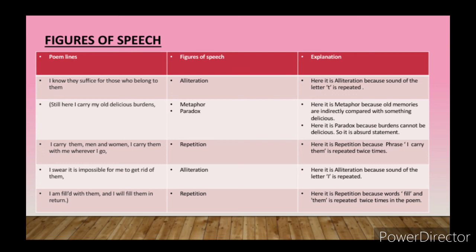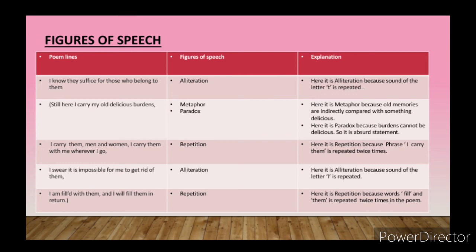I carry them, men and women, I carry them with me wherever I go. Students, while seeing it, "carry them" is coming twice. So what do we call it? Yes, repetition, because the phrase "I carry them" is repeated. How many times? Twice.